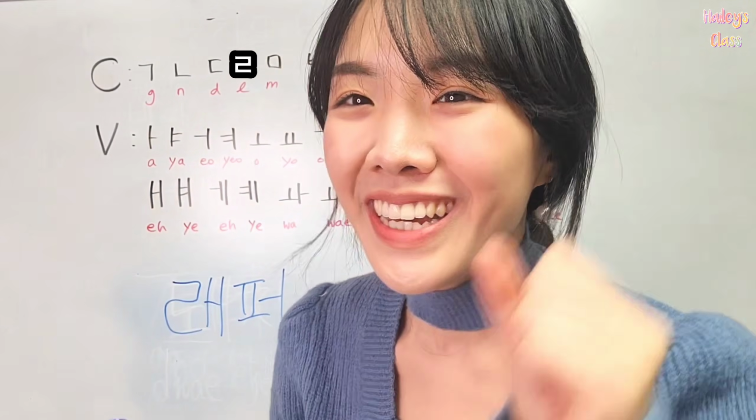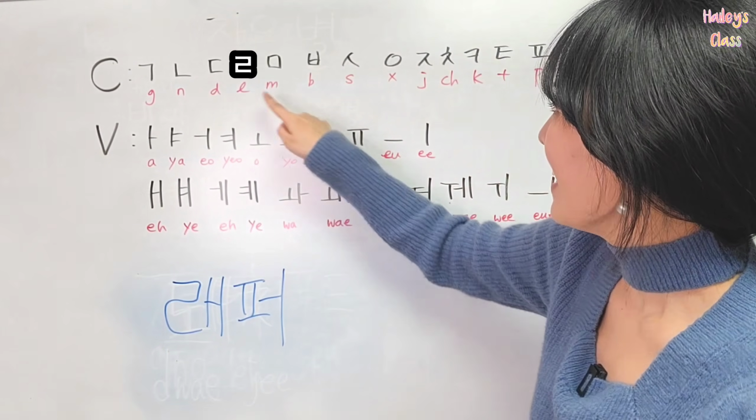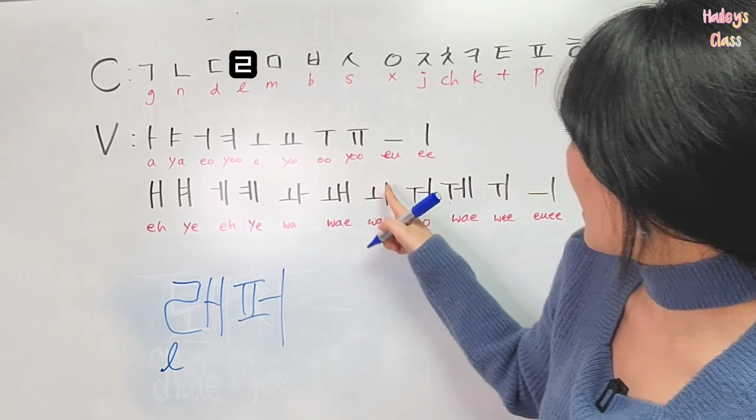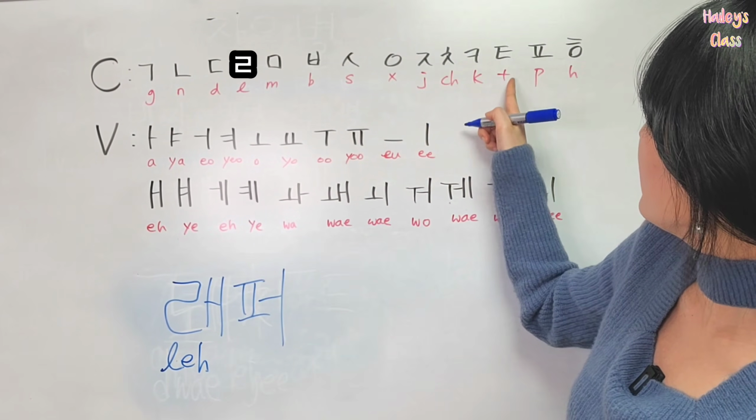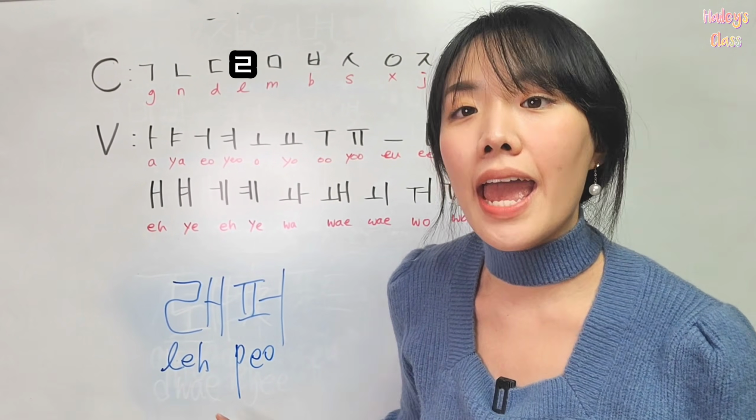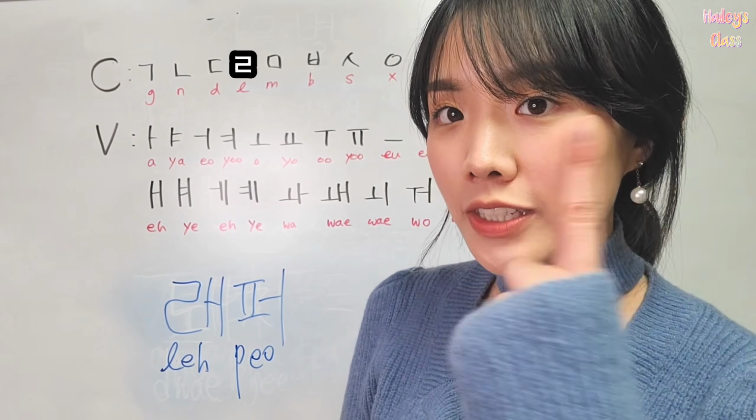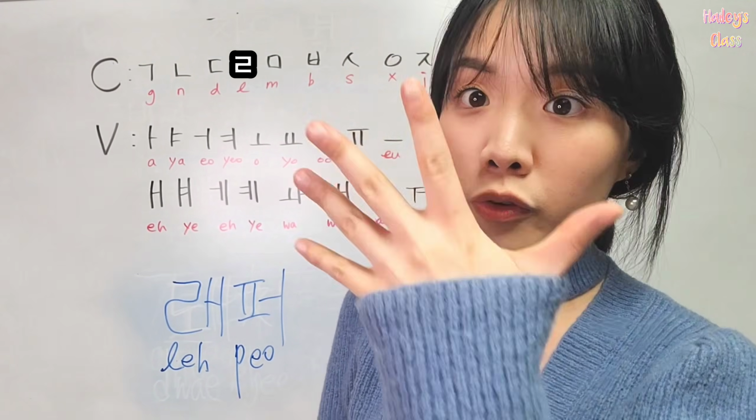Move on. Everybody, yo! It's a rapper. Rapper in Korean is L and A. It's here. It's le and then p and o. So it's lepo. But in Korean, the pronunciation is lepo. Lepo. Good job.